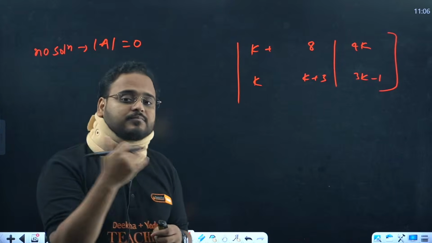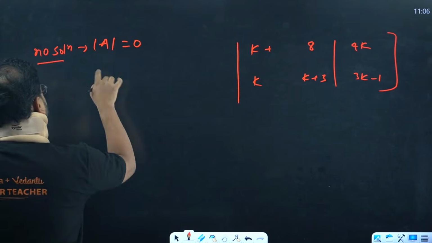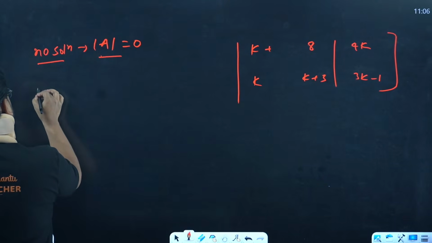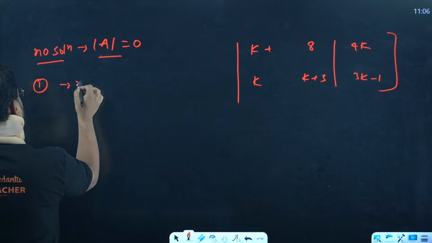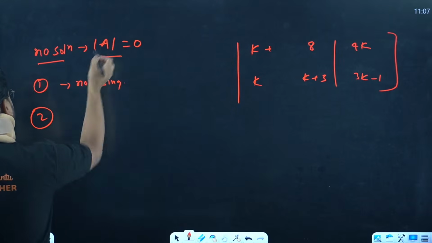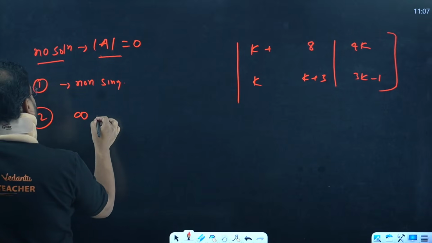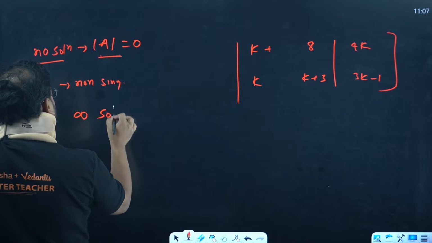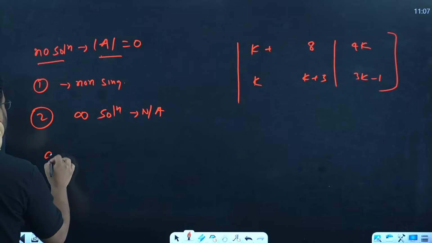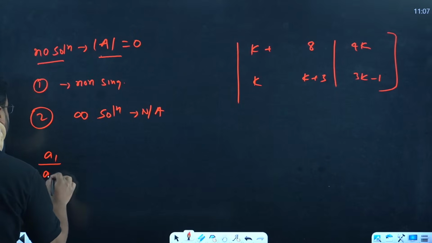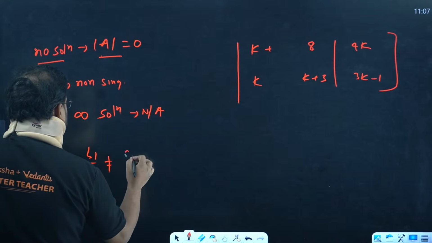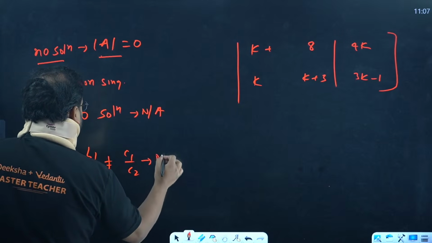Now we go to the no solution case. In this we have determinant of A as 0. From here we get two situations. One, this will be singular. And second, you have to remove the case of infinite solutions, and that should not be applicable. If you remember, that is given by A1 by A2 equal to B1 by B2 and not equal to C1 by C2. This is the case of no solution.